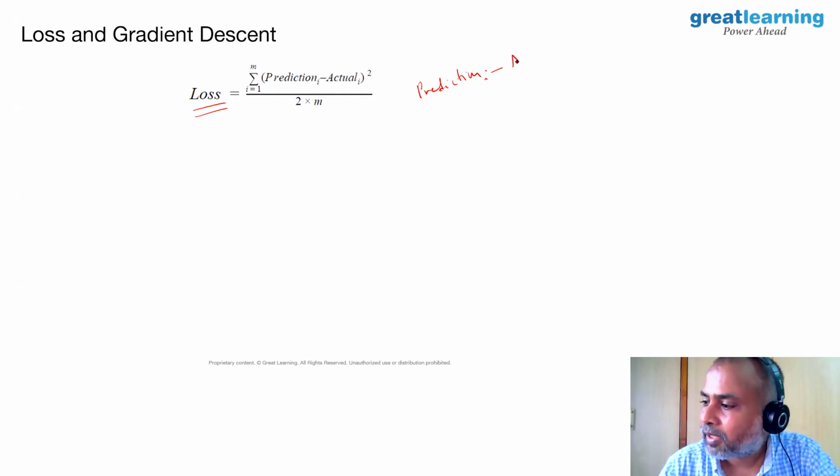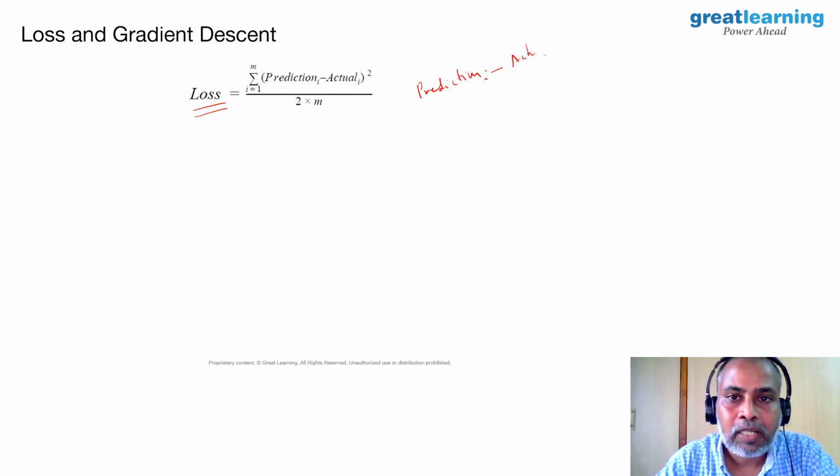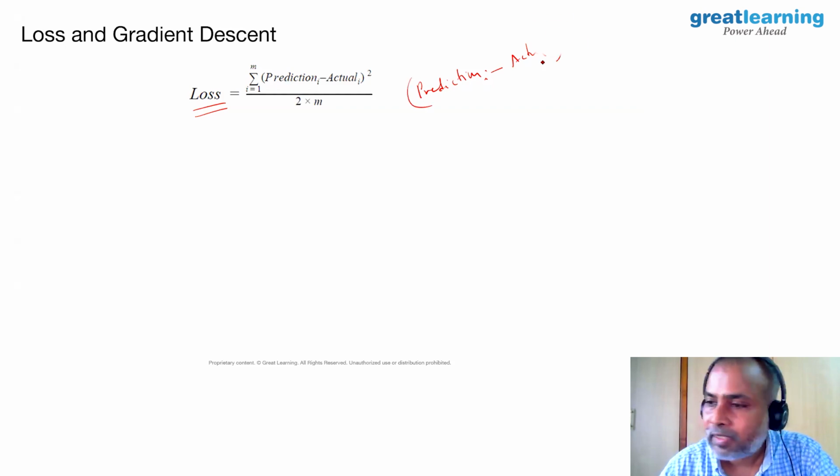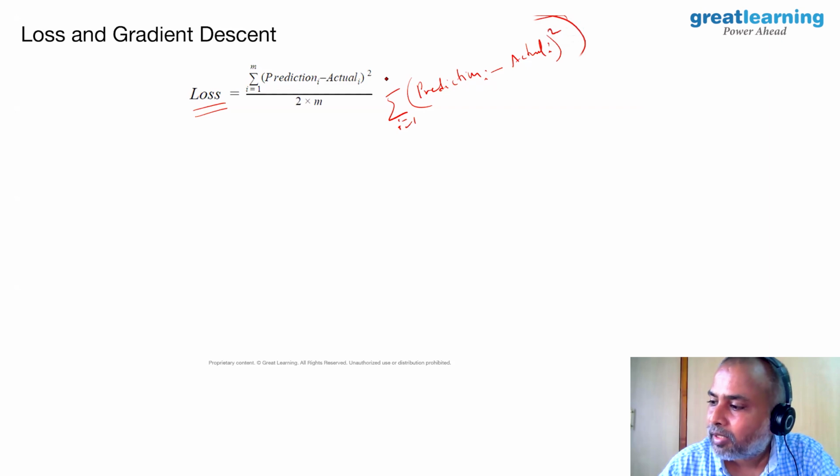Say you have 100 houses' data already with you. Now you can calculate this difference, take the squared sum, and then take the average.